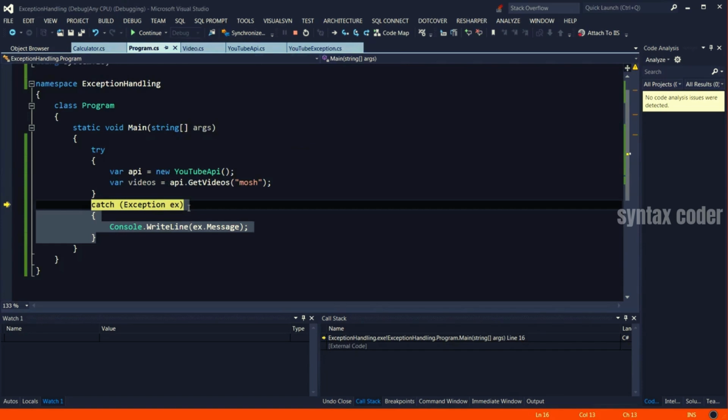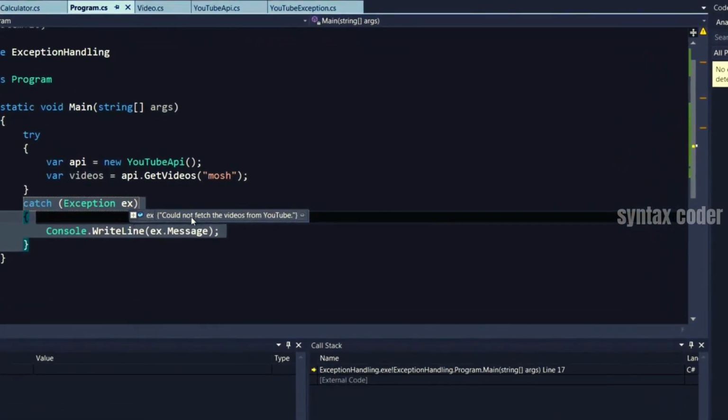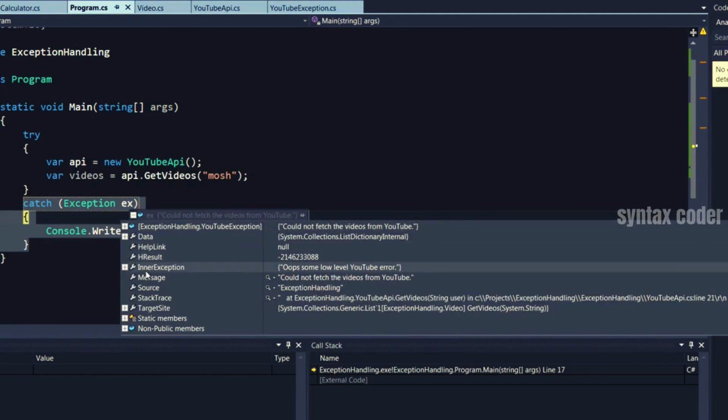So, as we come out of that, we will get to the main global exception handling block inside our main method. Let's continue execution by F10. Let's take a look. It says could not fetch the videos from YouTube because this is our custom exception. And if you look at the inner exception, it says, oops, some low-level YouTube error.